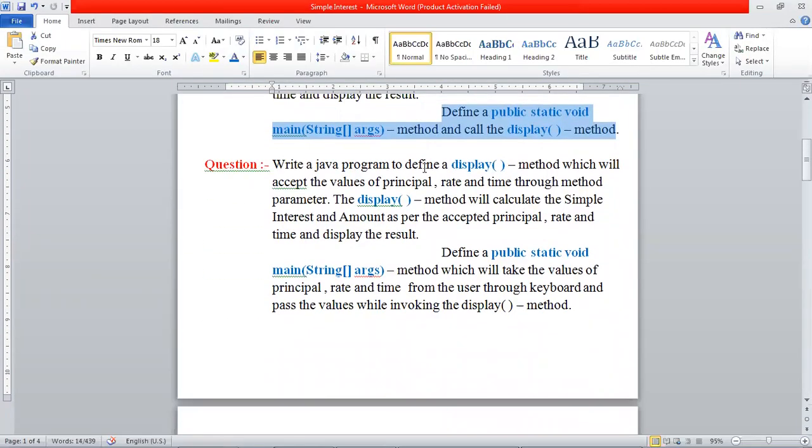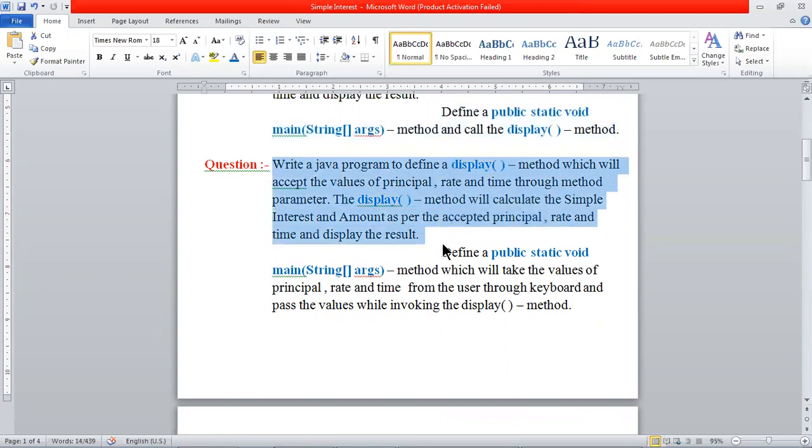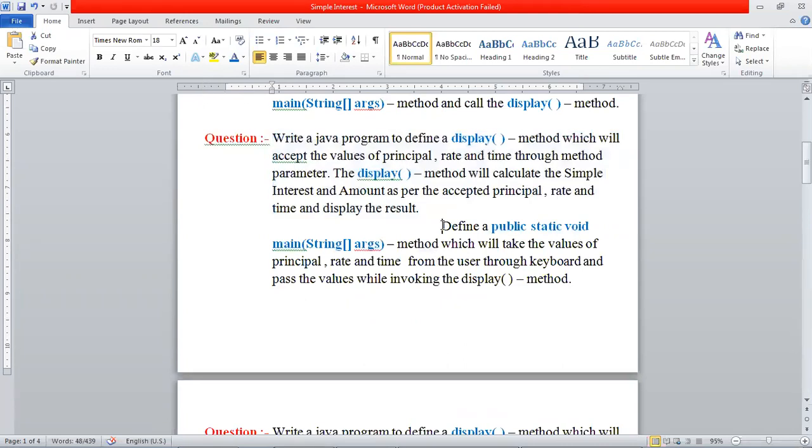Now let us go through the third question. Write a Java program to define a display method, which will accept the values of principal, rate, and time through method parameter. It is already done. The display method will calculate the simple interest and amount as per the accepted principal, rate, and time and display the result. So the first paragraph is same. Now let us go through the second paragraph. What is the change in the demand of the question?